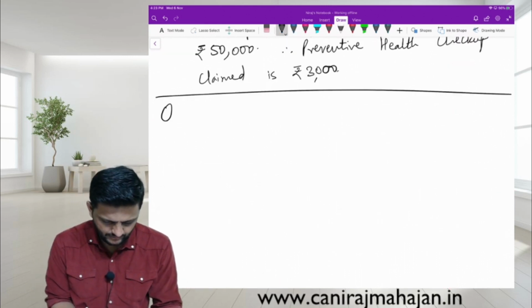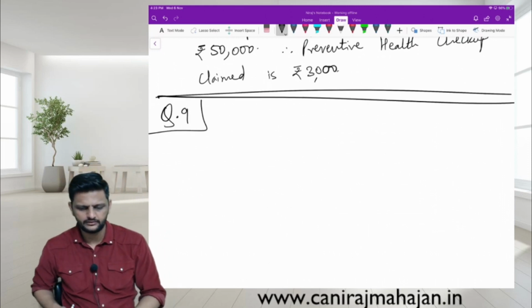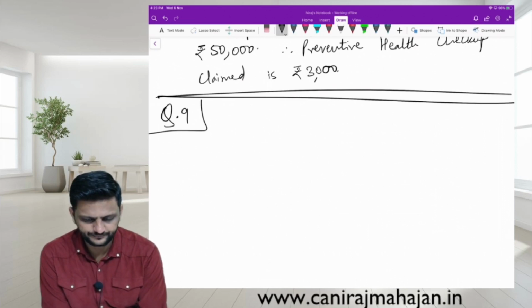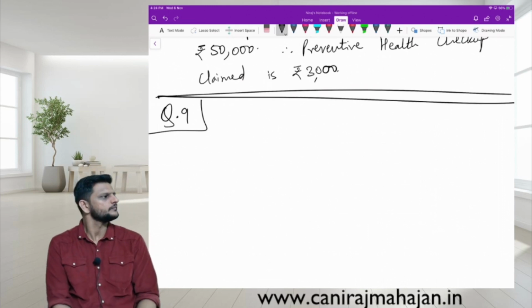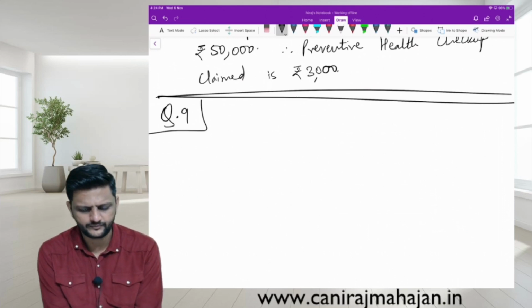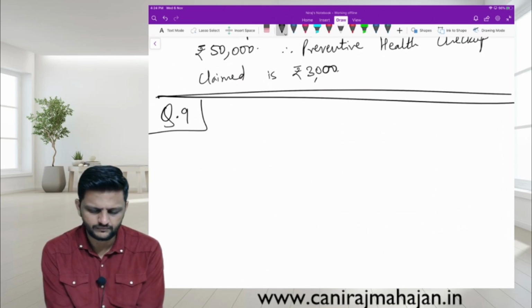Question 9. Mr. Y, age 40 years, paid medical insurance premium of rupees 22,000 during the PY 1920 to ensure his health as well as the health of his spouse and dependent children.